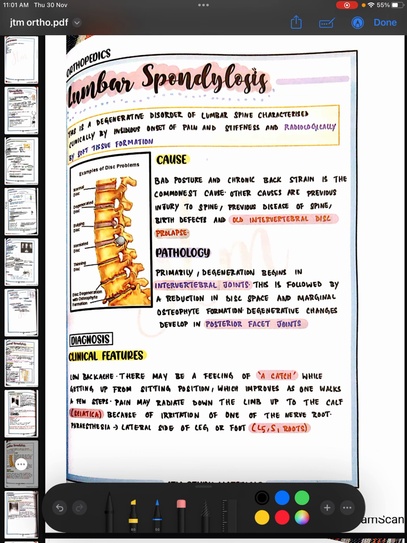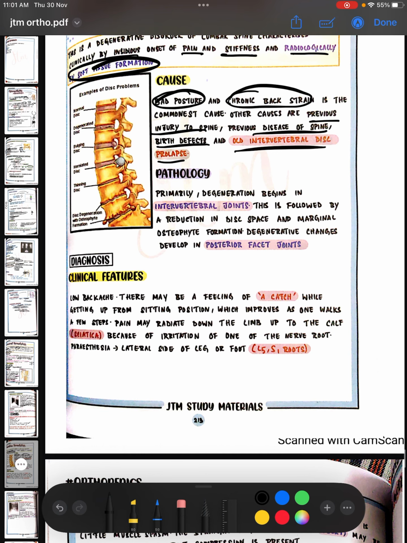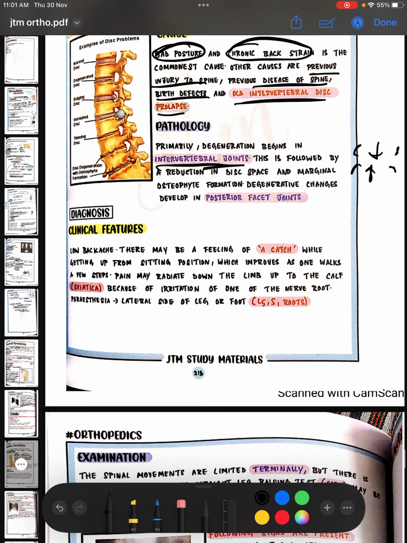Then lumbar spondylosis. This is a degenerative disorder of the lumbar spine characterized by insidious onset of pain and stiffness, and radiologically by osteophyte formation. Cause: bad posture and chronic back strain are the commonest cause. Other causes are previous injury to the spine, previous disease of the spine, birth defects, and old intervertebral disc prolapse. Primarily, degeneration begins in the intervertebral joint, so you'll have reduction in disc space, marginal osteophyte formation, and degenerative changes in the posterior facet joints.